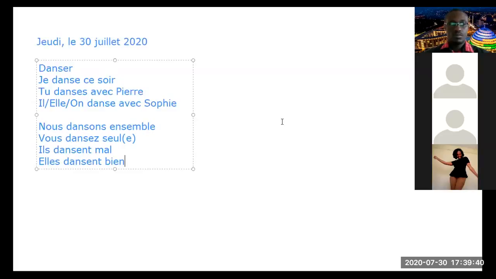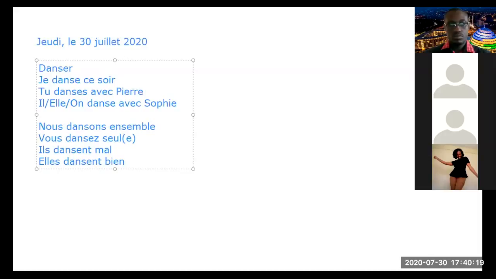Je danse ce soir. Répète tout le monde. Je danse ce soir. Très bien. Tu danses avec Pierre. Il, elle, on danse avec Sophie. Nous dansons ensemble.